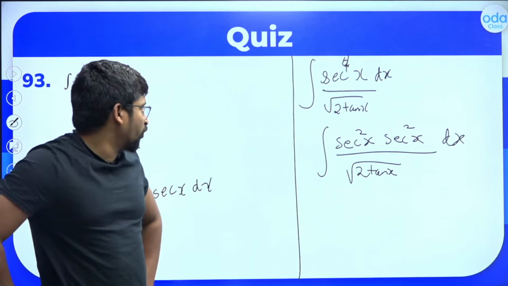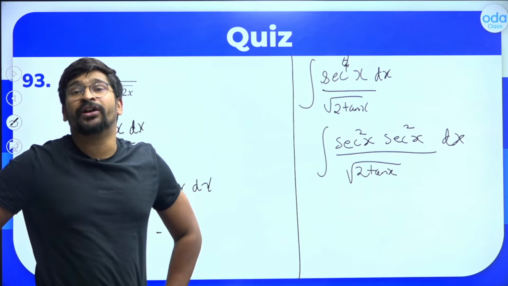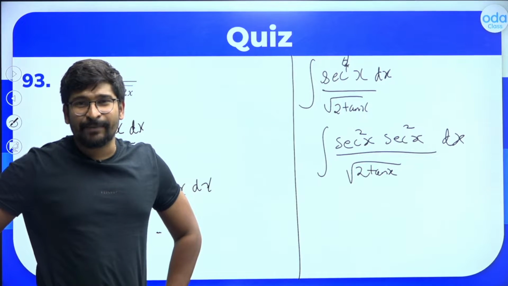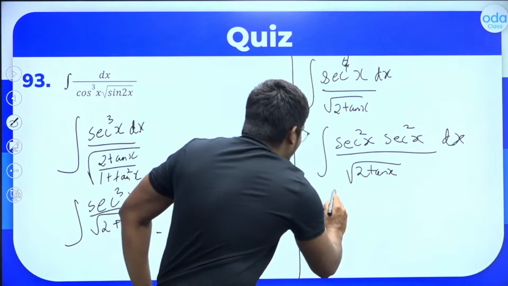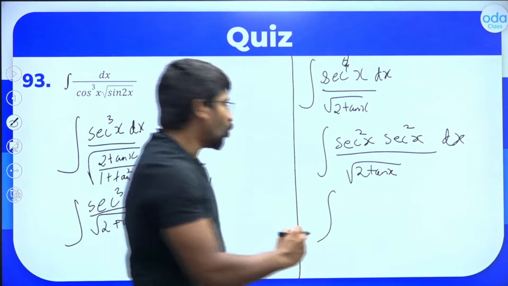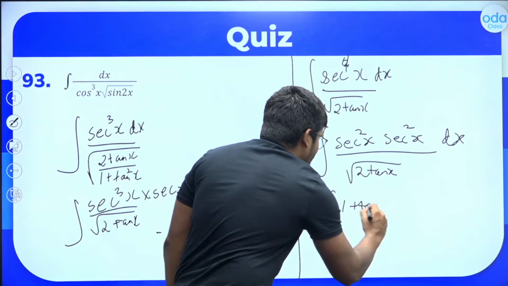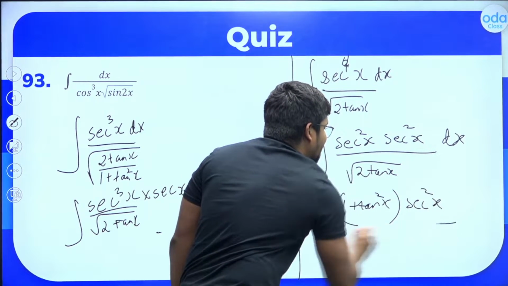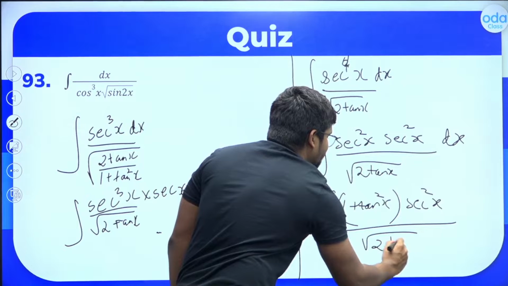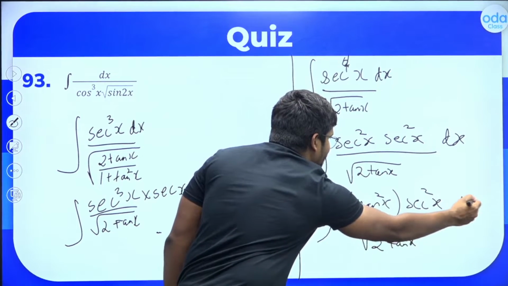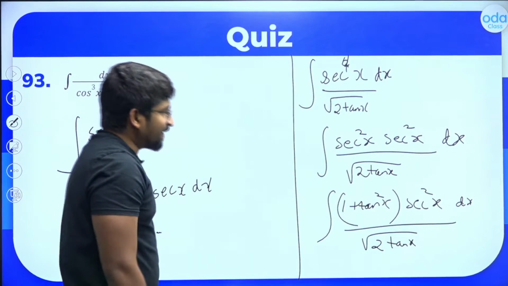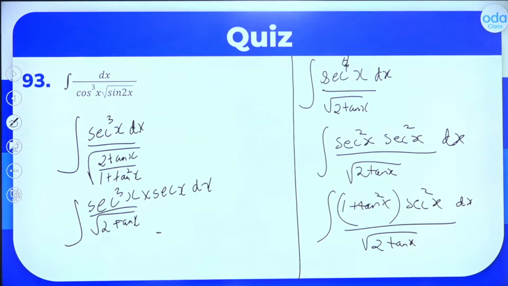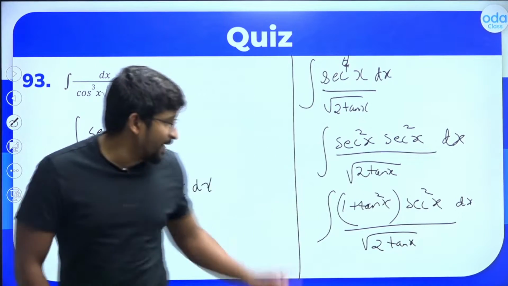We can change sec square x into what? Sec square x minus tan square x is 1, right? Then sec square x can be written as 1 plus tan square x. So one of the sec square x, let's change it to 1 plus tan square x. So there is 1 plus tan square x into sec square x divided by root 2 tan x dx. Fair enough? Can I change it like this? Is anyone stopping me from doing this? I hope not. Then let's go ahead and solve this further.